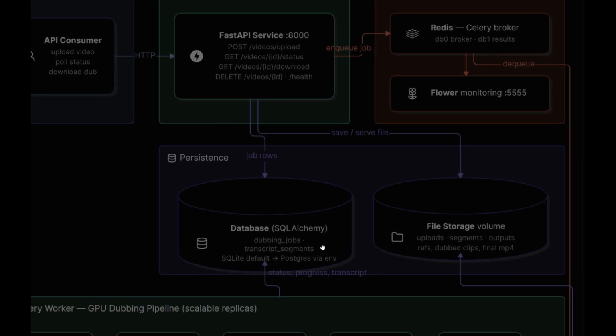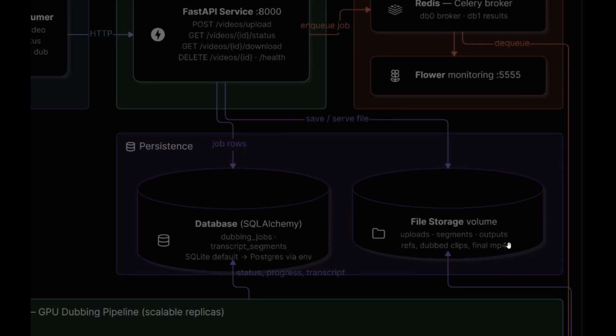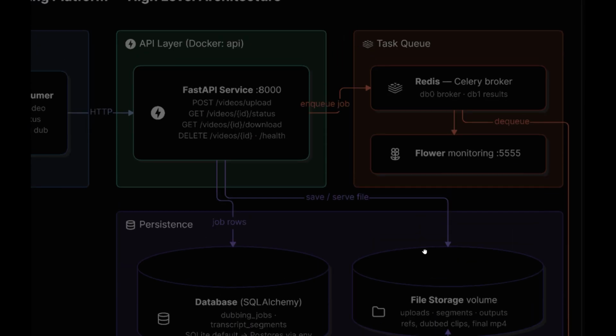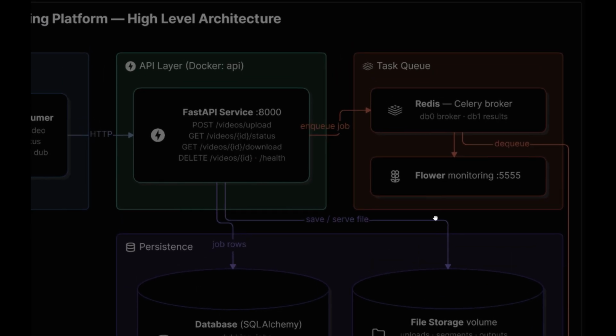The next is the file storage. Basically, the uploaded video itself is stored inside the file storage volume. The storage keeps all the uploaded videos, extracted audio, temporary audio segments, speaker references, clips, etc. Keeping files separate from the database actually improves scalability. So the next is the queue, the task queue, the Redis queue.